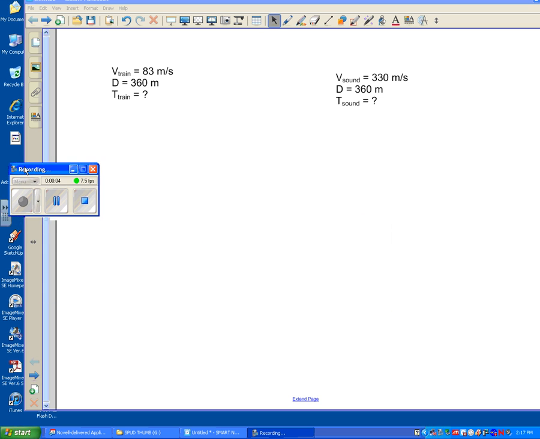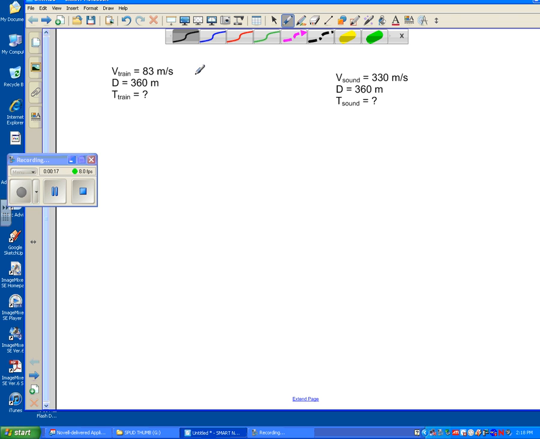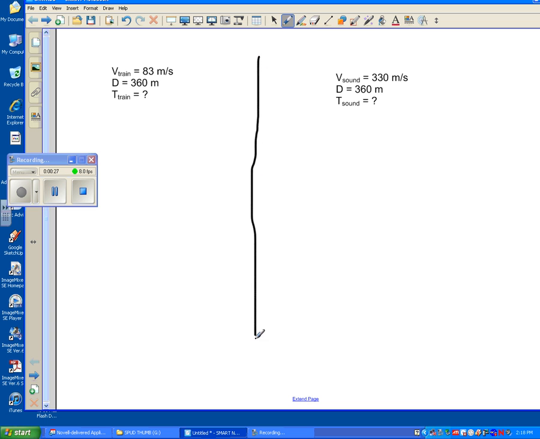This is the problem that I tell people to make sure they know how to do: the train and the whistle and figuring out the sound, from the simple motion problems in my worksheet. The idea for this problem is that you're going to have two separate problems, the train problem and the sound problem, and you basically just want to treat them as separate problems. So we're going to put a line down the middle, and the last thing we will do is figure out the difference in the times.